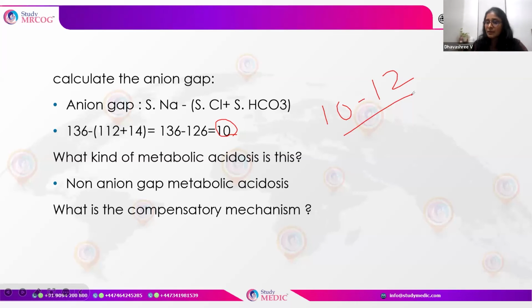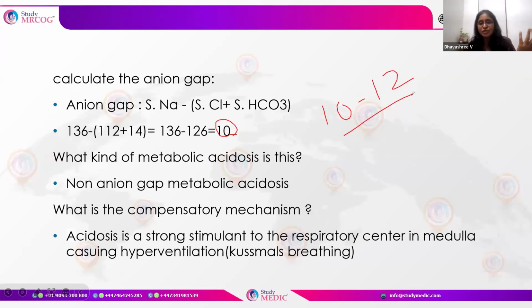What is the compensatory mechanism that happens? Because of acidosis, the increase in hydrogen ions is a strong stimulant which stimulates the respiratory center, causing hyperventilation so that carbon dioxide is pushed out, and this is what is called Kussmaul's breathing. So Kussmaul's breathing is a compensatory mechanism of the metabolic acidosis. When there is a non-anion gap metabolic acidosis, we don't have to calculate the delta gap. Okay, hope it is clear. So this is how we arrive at what the acid-base disorder is.